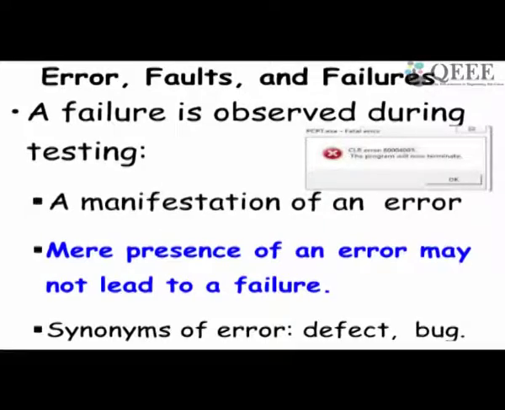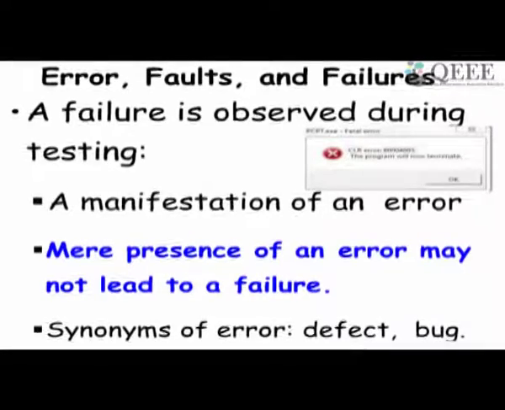Now this is a basic, very basic concept. We'll say that it is the zeroth concept. Anybody who knows anything about testing might know this. When you test something, you observe the failure, you don't observe the error. You might see something like this: error, program will now terminate. So this is a symptom of the error, or a manifestation of the error. You are not seeing the error, you are seeing the failure. The error is there in the code, you don't see it. You are seeing the failure.